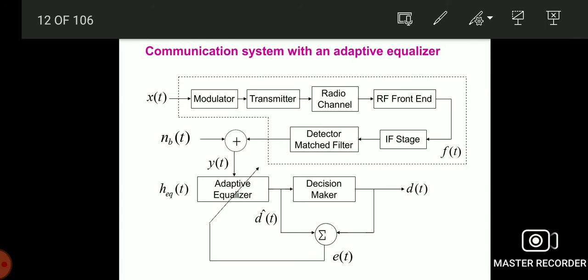So the transmitter, the radio channel and also the RF front end, intermediate radio frequency, detect through the matched filter, then we convolve with the output value nb of t. The received y of t is the input modulated signal. This signal is applied to the adaptive equalizer.